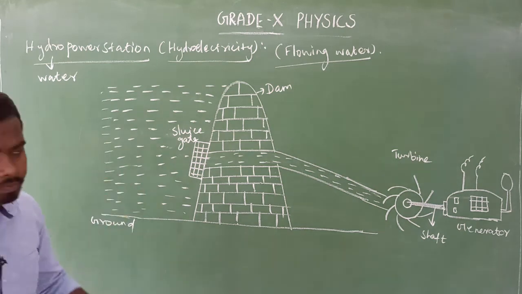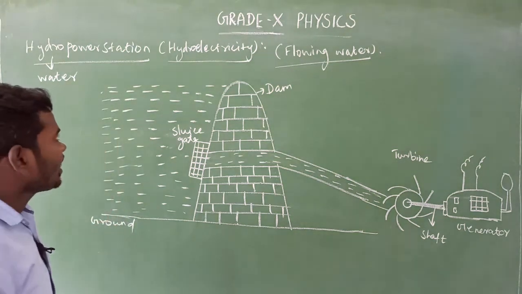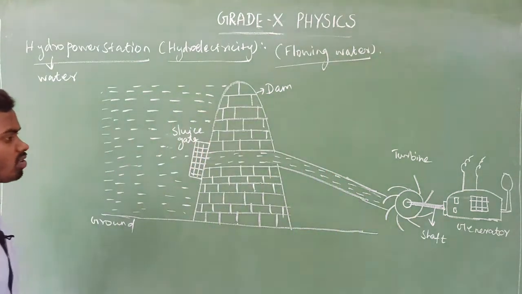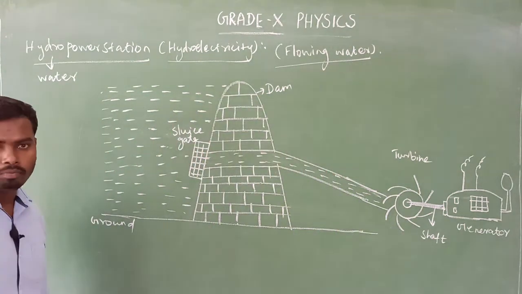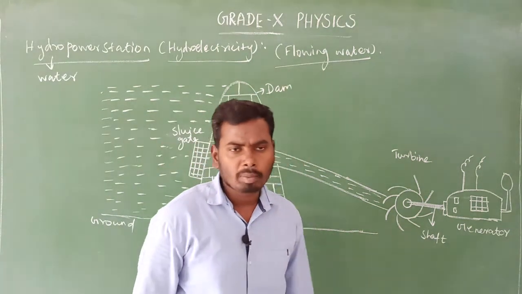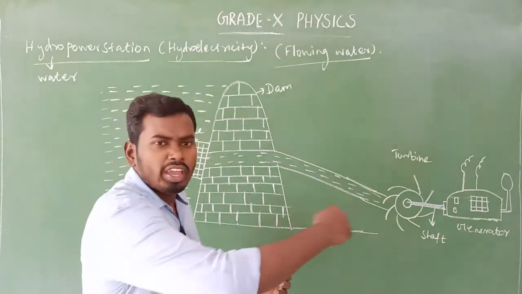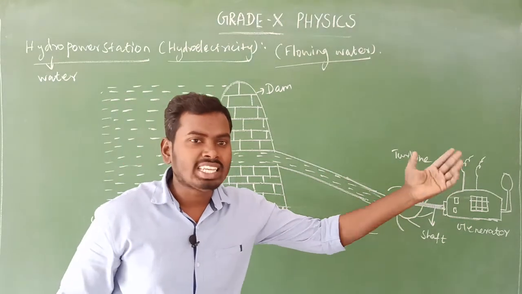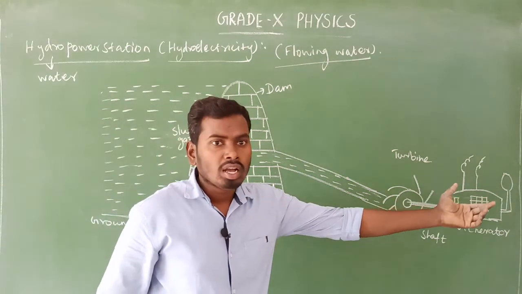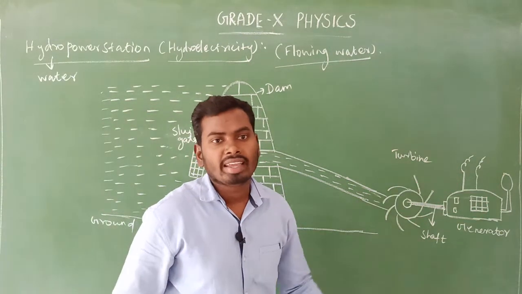Okay, so look at here. This is the hydro power station schematic diagram. Already you know what hydro is, sir. Hydro means nothing but water. Here the flowing water is used to generate electricity.